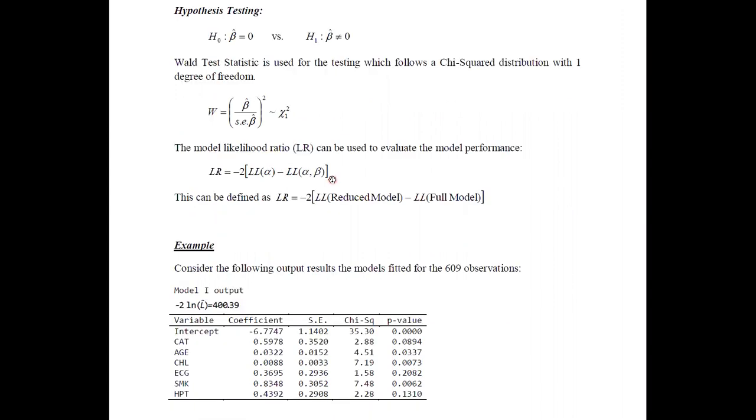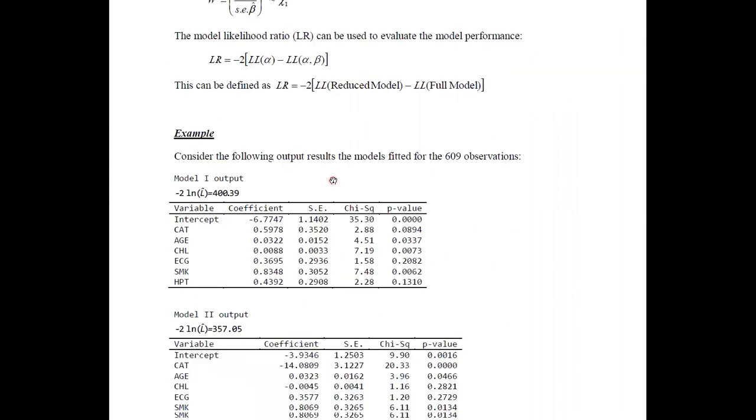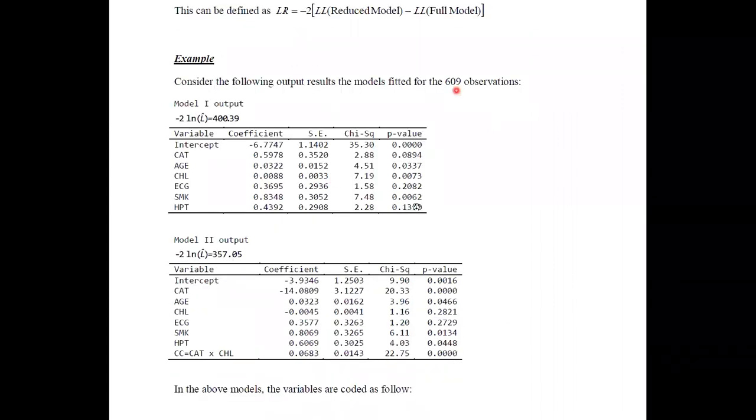Now think about this output obtained for 609 observations for a particular data set, and here it is identified for two models. These are the values associated with model 1, and these are the values associated with model 2.